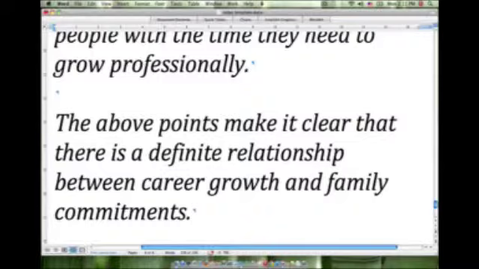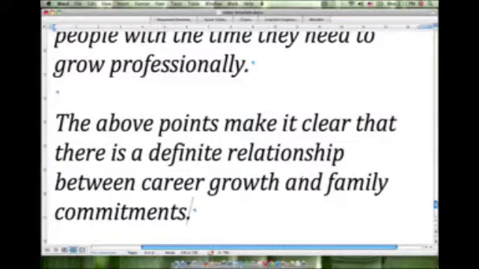Okay. So the above points make it clear that there is a definite relationship between career growth and, actually I better